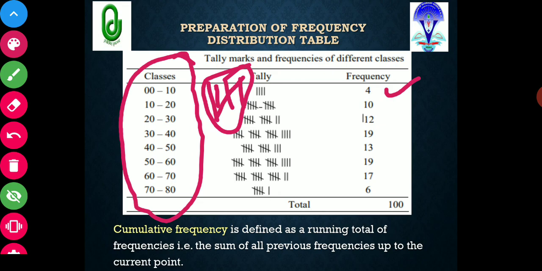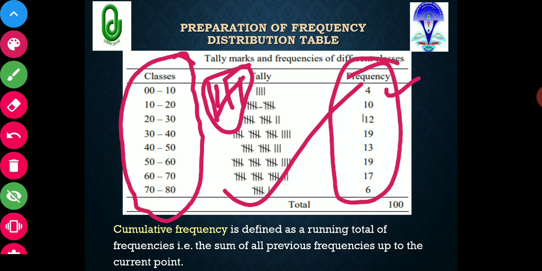Like this you can prepare a frequency distribution table, and this is the frequency against each class. Here we have seen how to count the frequency, and this column is known as the tally mark. So this is how the frequency distribution table will look. More detail you will see in your practical classes.